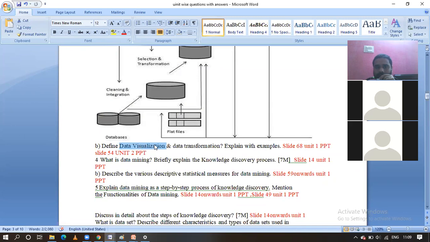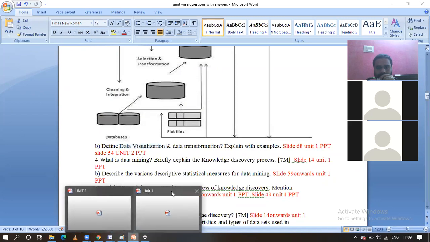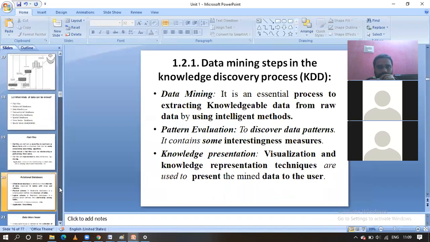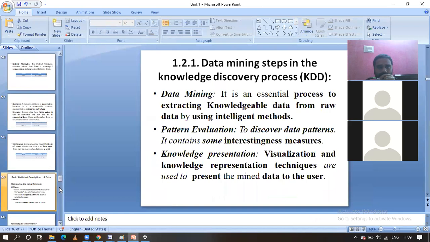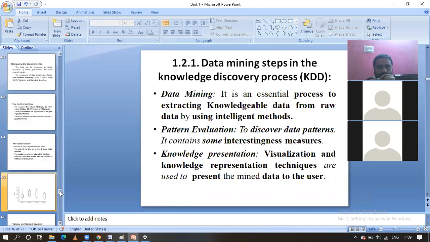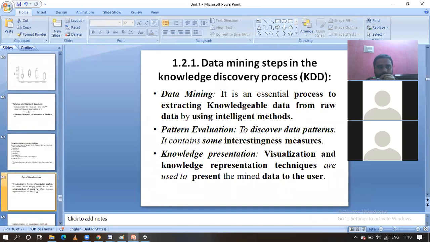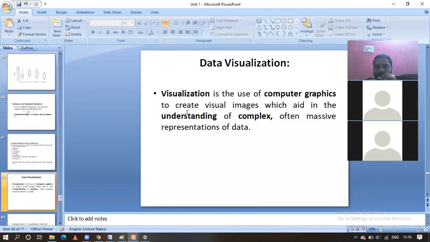Okay, data visualization. Let us go for the data visualization, that is 68th slide in the unit 1. Okay, this is the data visualization, guys. What is the importance of the data visualization, guys?